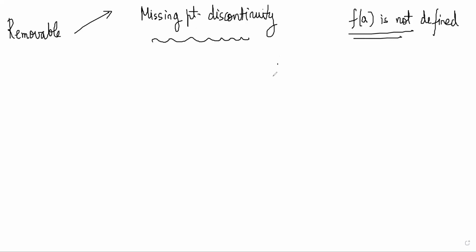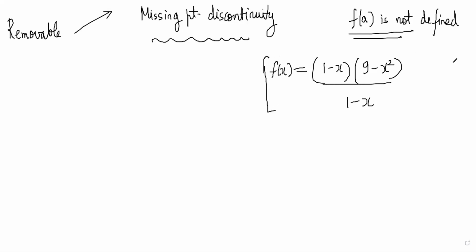Like one value is not defined only, and that value is the point where you're discontinuous. For example, f of x can be written as (1 minus x squared) by (1 minus x). This definition of the function is not defined at x equal to 1. Similarly, the function f of x equal to sine x by x is not defined at 0.